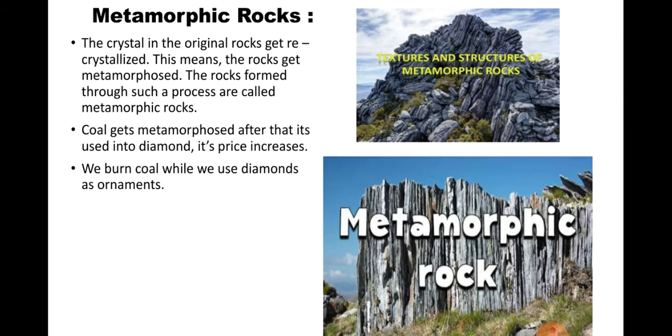Yeah, this is the last one, that is metamorphic rock. What is the metamorphic rock? Now you can see here, I have two pictures, so you can get an easy idea of metamorphic rock. The crystal in the original rocks get recrystallized. This means the rock gets metamorphosed. The rocks formed through such a process are called metamorphic rock.